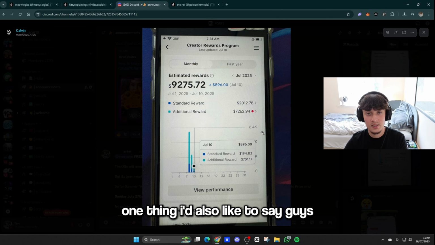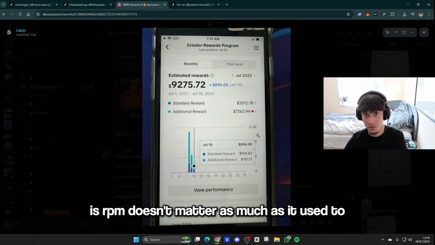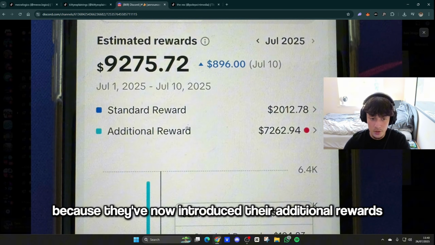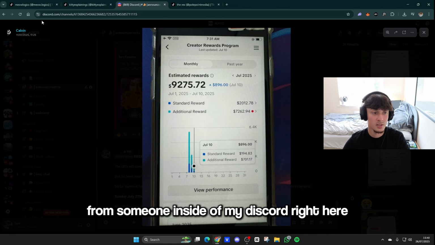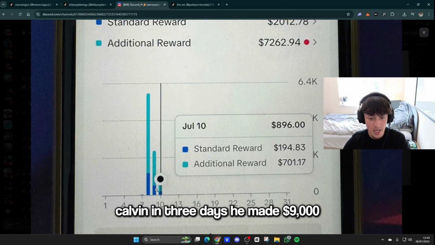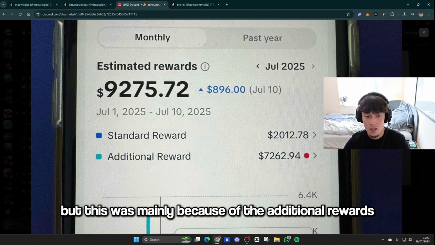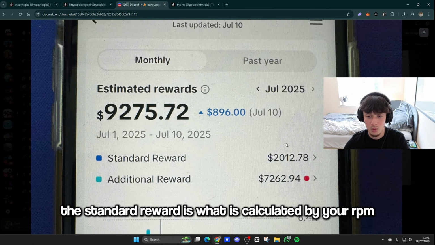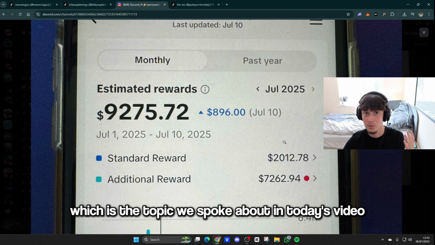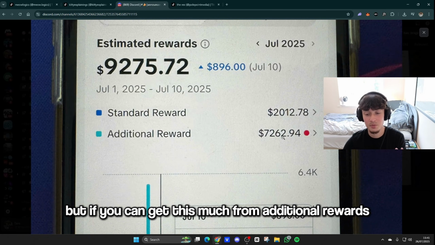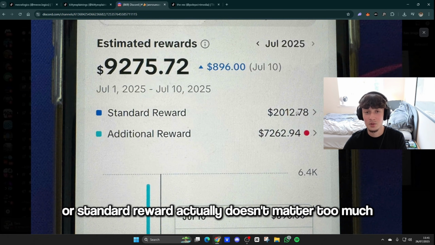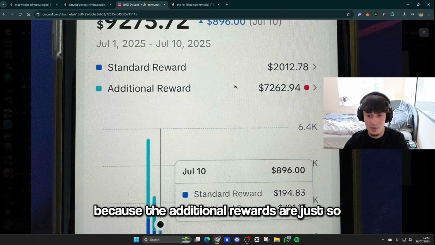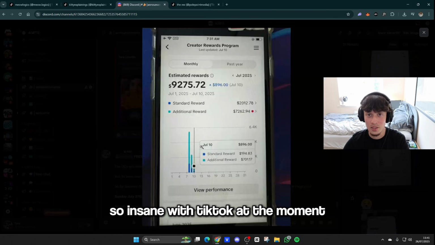One thing I'd also like to say, guys, is RPM doesn't matter as much as it used to, especially with TikTok, because they've now introduced their additional rewards. And as you can see from someone inside of my Discord right here, Calvin, in 3 days, he made $9,000, but this was mainly because of the additional rewards that TikTok have just added. So the standard reward is what is calculated by your RPM, which is the topic we spoke about in today's video. But if you can get this much from additional rewards, the standard RPM or standard reward actually doesn't matter too much, because the additional rewards are just so insane with TikTok at the moment.